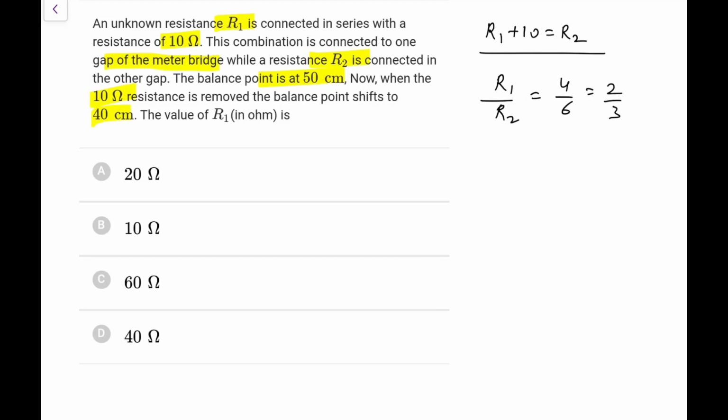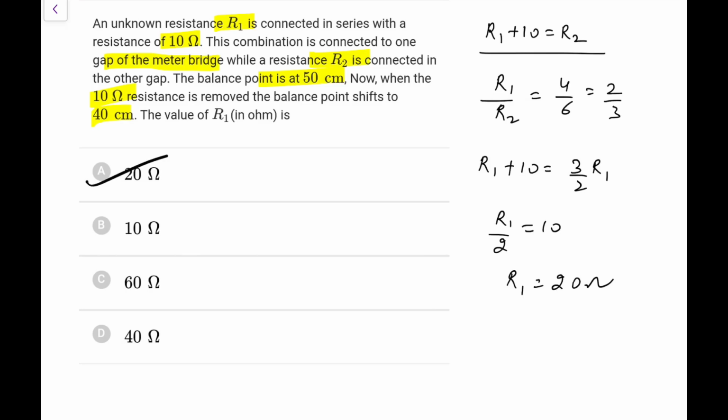So what we can do is put the value of R2 above. So R1 plus 10 is R2, I can write it as 3 by 2 of R1. So R1 by 2 is 10, so R1 comes out as 20 ohms. So option A must be the answer.